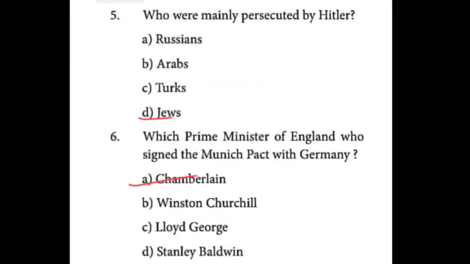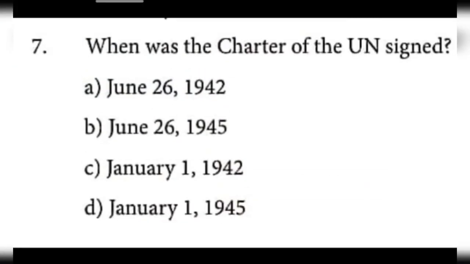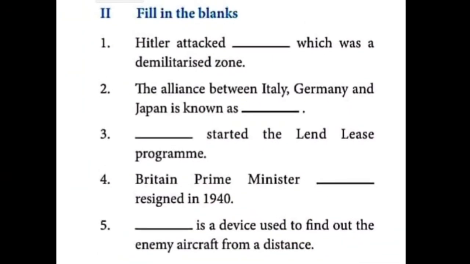Then the seventh one, June 26, 1945. B is the answer. Yes, June 26, 1945. This is the answer. Fill in the blanks, take it. Here you have to write it, children. Rhineland is the first answer I am telling.